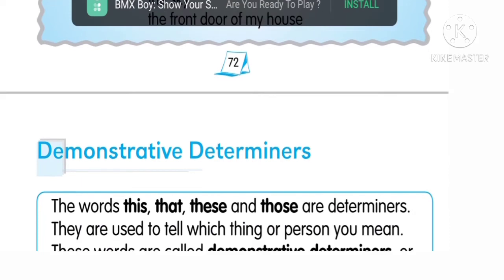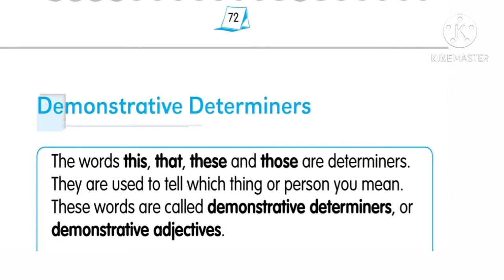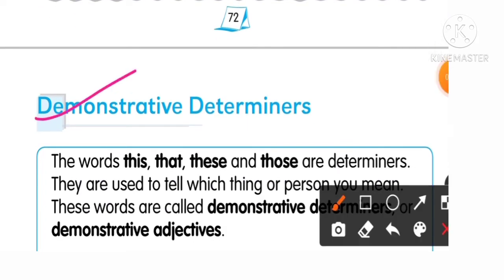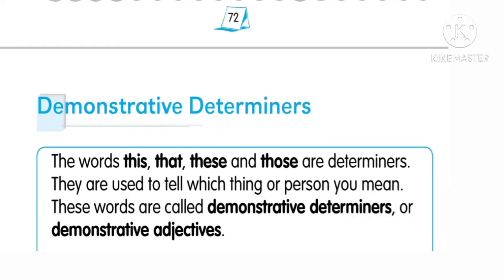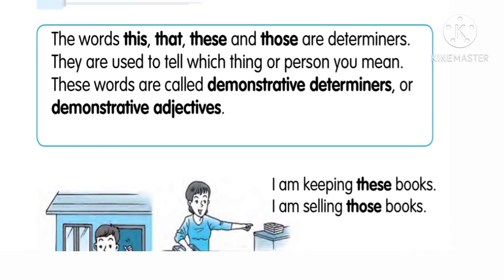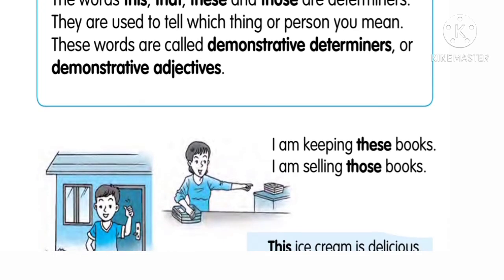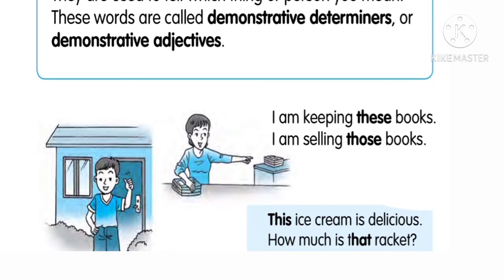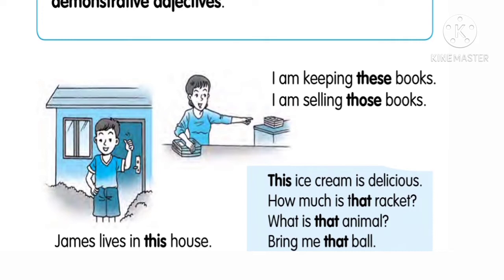Now let's talk about the parts of determiners. One is the demonstrative determiners. Words like this, that, these, and those are demonstrative determiners, or also demonstrative adjectives. Very important. I am keeping these books is one example of demonstrative determiners. And I am selling those books is also a DA, short form of demonstrative adjectives.